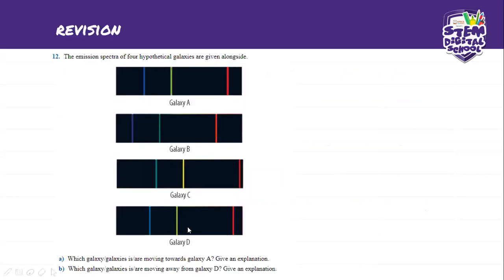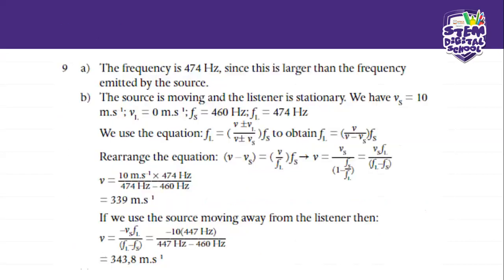So if this one is galaxy D, this is our reference right now for the second part, which galaxies are moving away from D. So we check, this is our line right here. So it would likely be C. It would likely be C, but let's check what our true answer is.